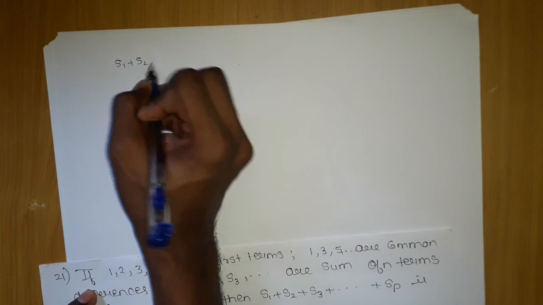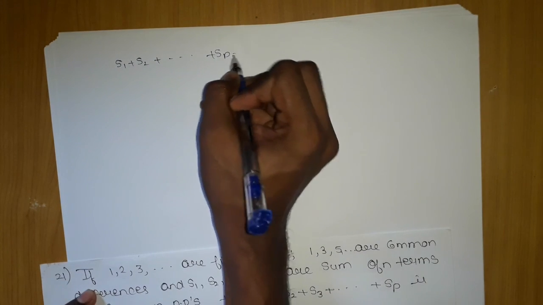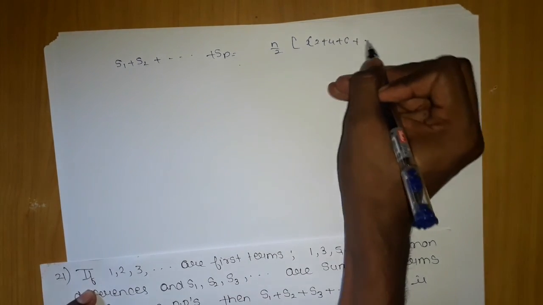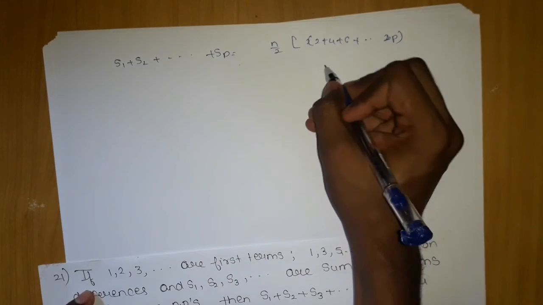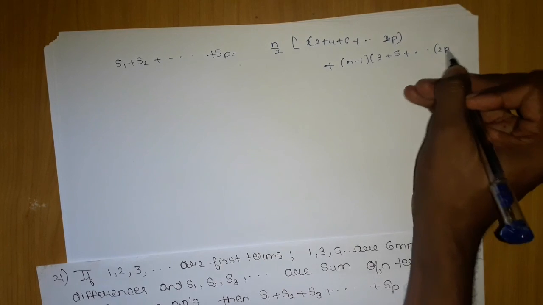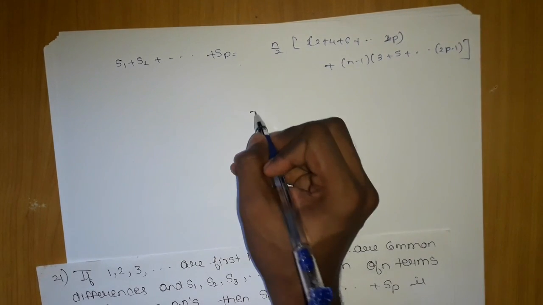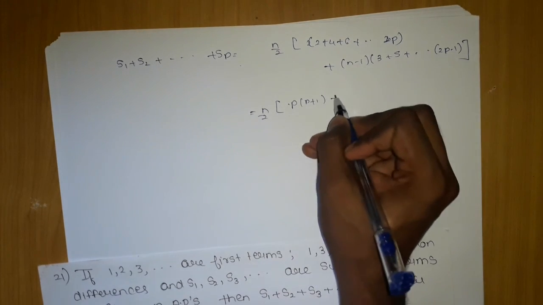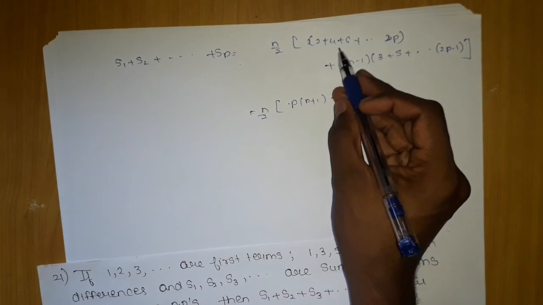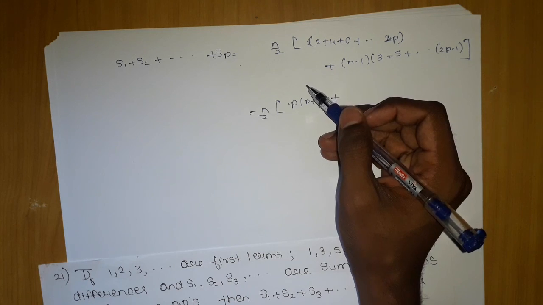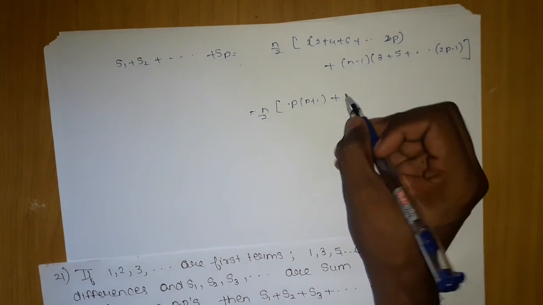Now if I add all of these, that is S1 plus S2 and so on till SP, what we will get is n by 2. We take common here 2 plus 4 plus 6, all the even numbers till 2p will be added. Further n minus 1 into 3 plus 5 and so on, all the odd numbers till 2p minus 1 will be added. What we are getting is n by 2 into p into p plus 1 plus n minus 1 into the sum of odd numbers, which can be found easily using the general sum formula of AP, and the sum of odd natural numbers is nothing but p square.